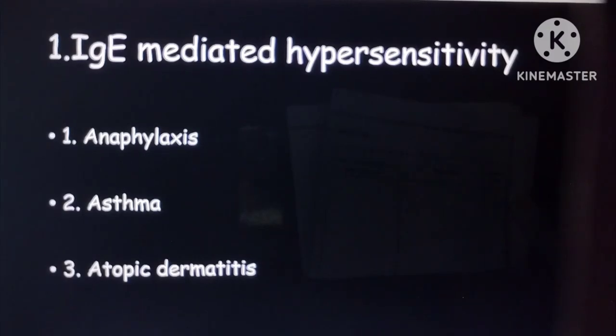So already a question came on type 4, right? Type 4 hypersensitivity, and here it is in type 1.